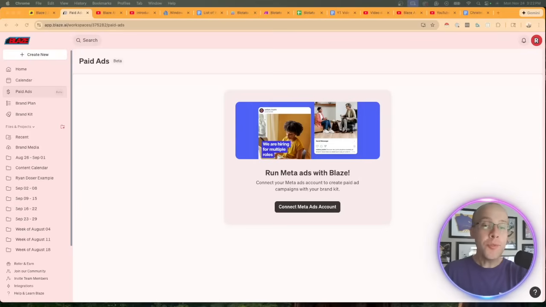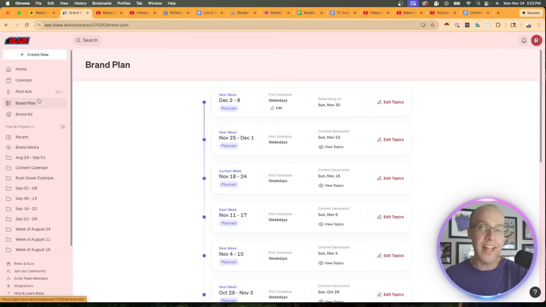Now, going through the rest of the features here quickly, you'll notice paid ads is in beta mode. So this is a brand new feature that Blaze is adding where we can now connect our Meta Ads account into the platform. You'll see I have not done that, but I would imagine that eventually they'll roll this out to maybe Twitter ads or Google ads or other ad platforms as well. So that's kind of cool just to have it housed as an all-in-one solution versus going back and forth between different tabs. And if I click brand plan, that's the next feature. This is a brand new feature within the Blaze Autopilot platform that was not available in the Copilot platform.